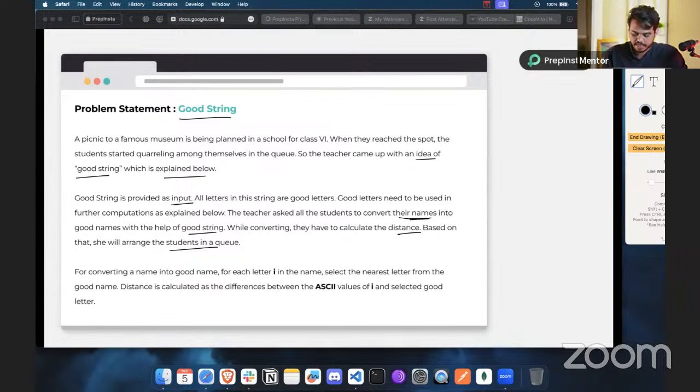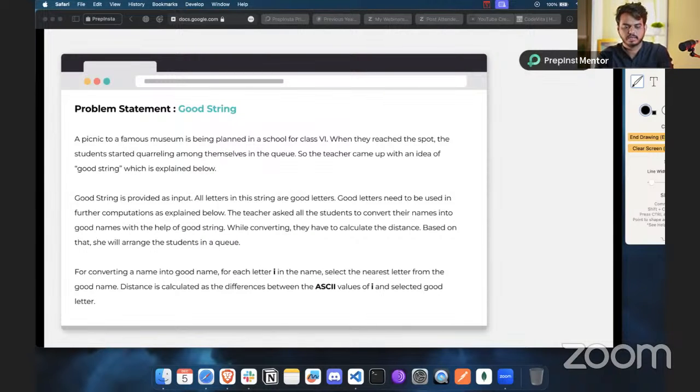For converting a name into a good name, each letter of the name is converted. For example, my name is Rishikesh, so each letter of my name is going to be converted, and for that we need to convert it into its ASCII value. I hope you know what the ASCII value is. Then we select the nearest letter from the good string, and the distance is calculated as the difference between the ASCII value of the letter and the selected good letter.